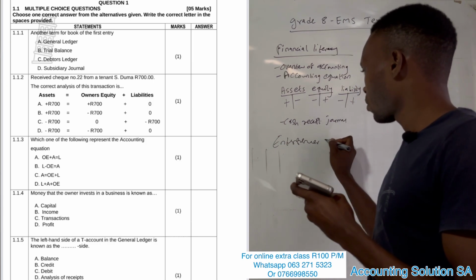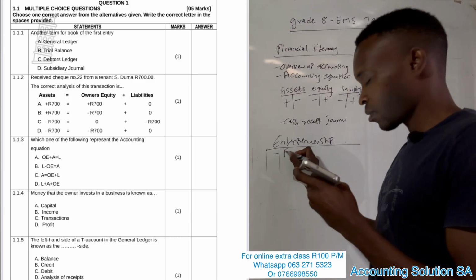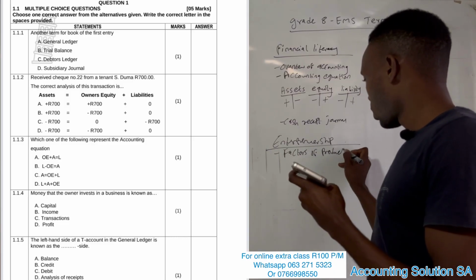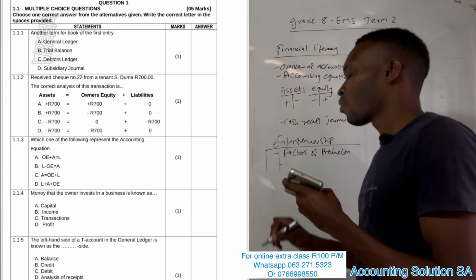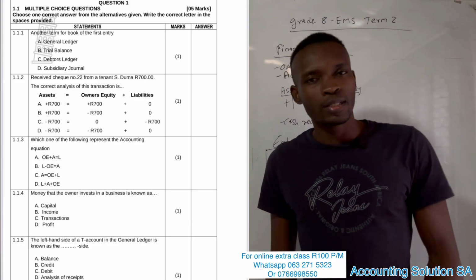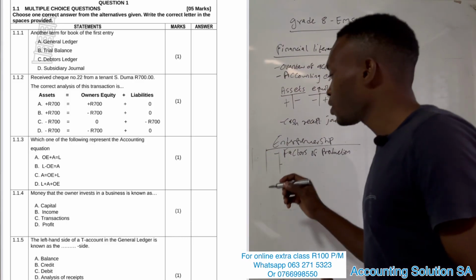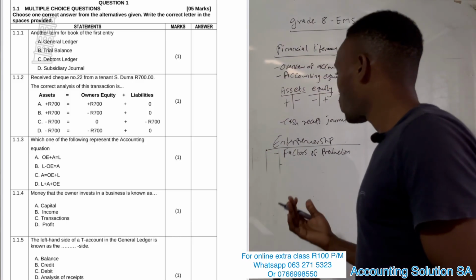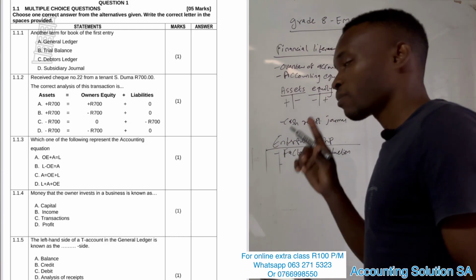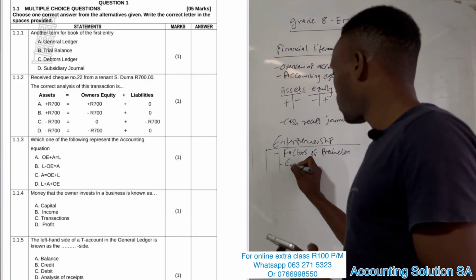Okay, and the last one will be entrepreneurship. Under entrepreneurship, guys, you're going to learn about factors of production. Guys, when we say factors of production, it's more like we're saying the factors that are needed to produce a good. When you want to produce a good, number one, we must have an entrepreneur, because if we don't have somebody who is going to start a business, no one is going to produce. Somebody must stand up and say, well, let's start a business to produce a shoe. Okay, we're going to have an entrepreneur.